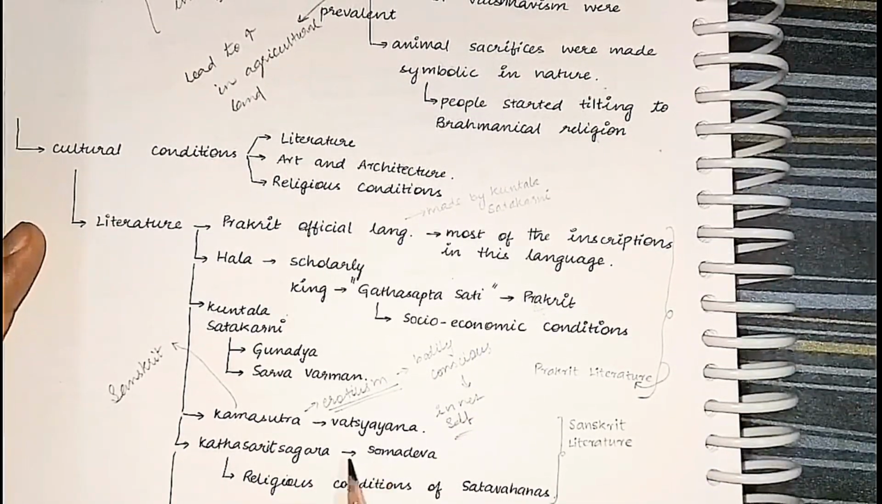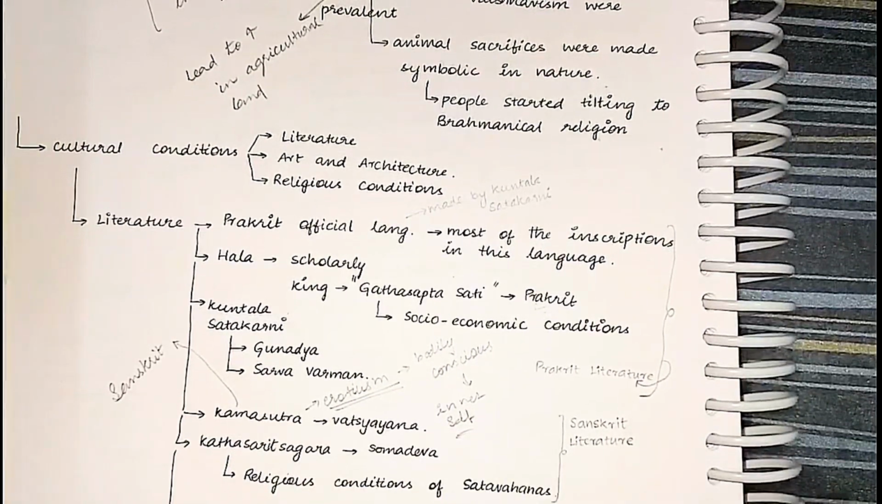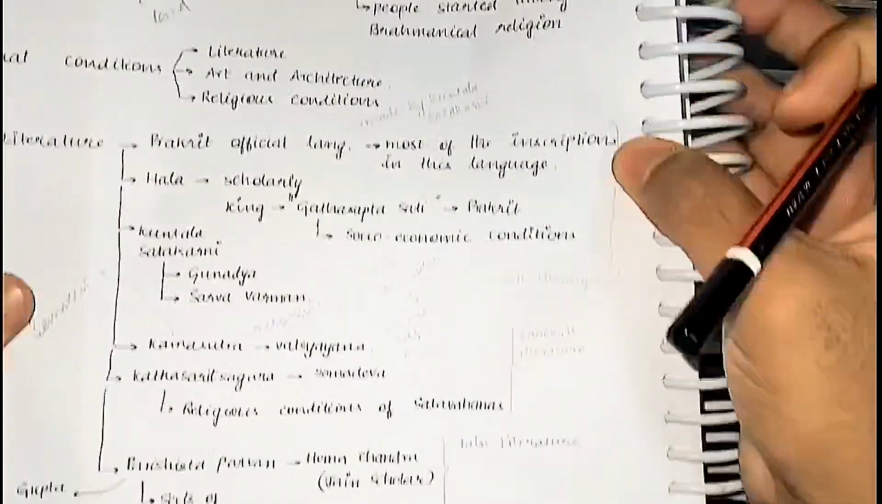Next, there was a book written by Somadeva, which is Katha Sarit Sagara. Whenever you write about the religious conditions, just quote one point: that the religious conditions of the Shatavahanas are mentioned in the Katha Sarit Sagara, written by Somadeva. It is also written in the Sanskrit language.